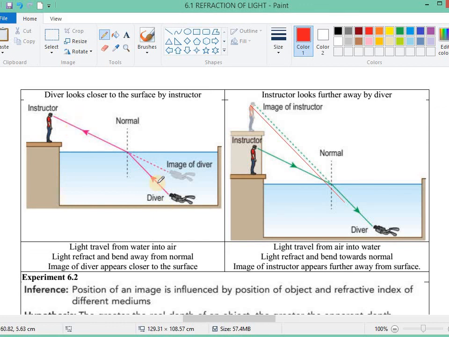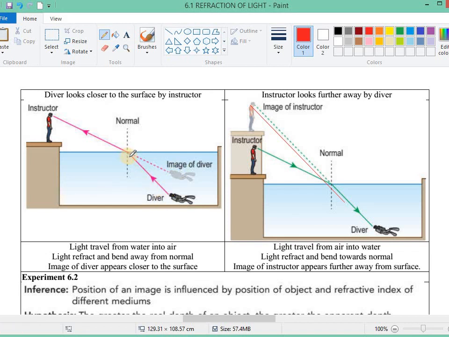The light from the diver goes into the eye of the instructor. So from the point of view of the instructor, it looks like the light comes from here. So the instructor will see the diver over here. Get the idea?